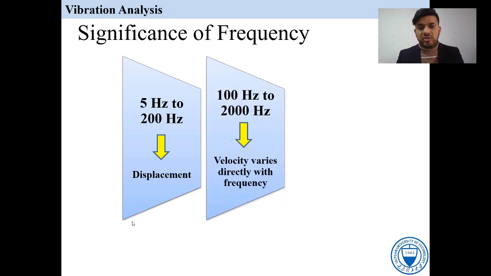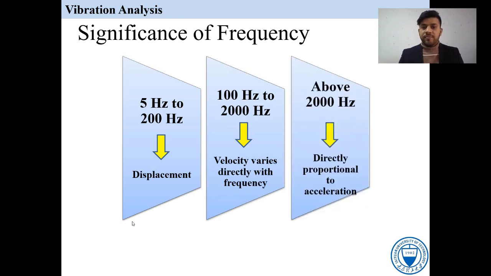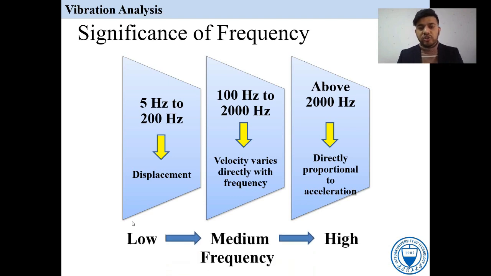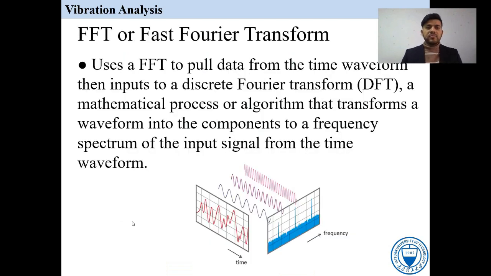From 100 hertz to 2000 hertz we can measure the velocity. From 2000 hertz and above we can measure the acceleration. So this is the flow chart of the frequency ranges: low, medium, and high.